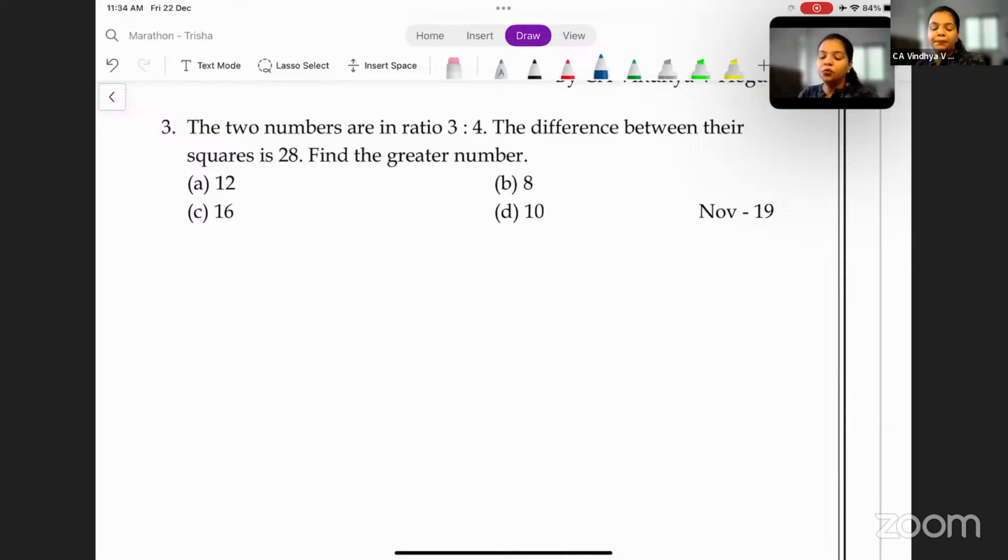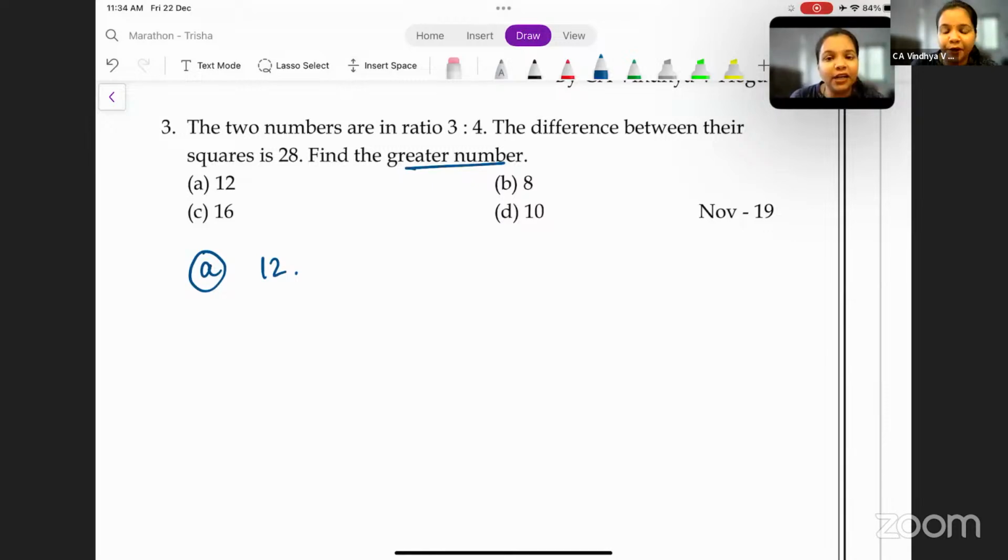Two numbers are in the ratio 3:4, correct? The difference between their squares is 28. Find the greater number. Okay, all right. Now, I would suggest you to pick the options and quickly solve this rather than substituting x and everything. So what you will do here is quickly pick an option. Now, greater number is given in the options, right? Okay, let's pick option A, 12.